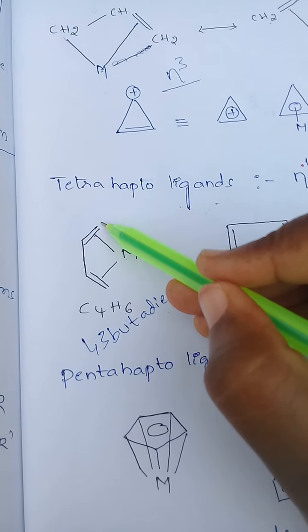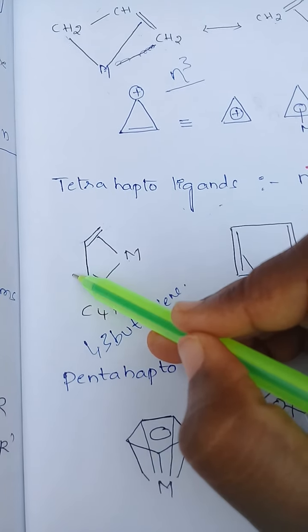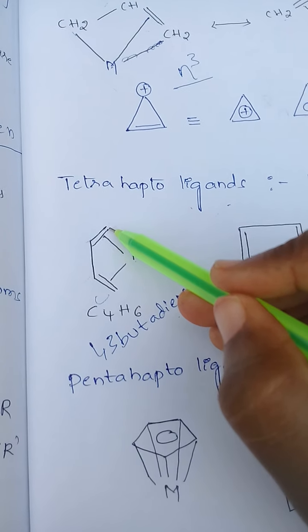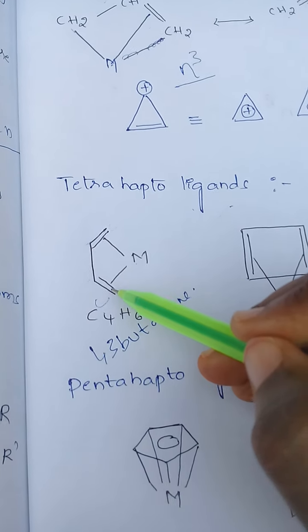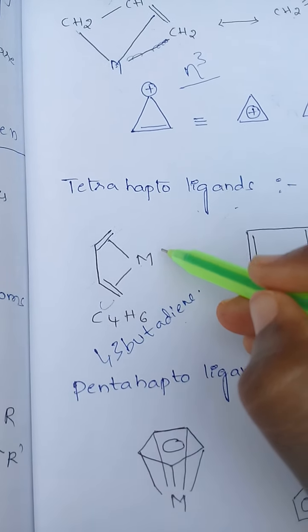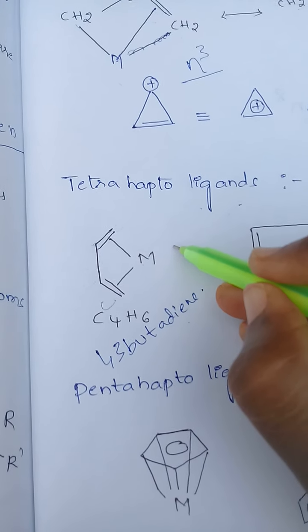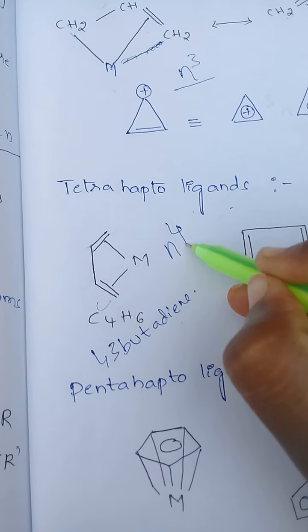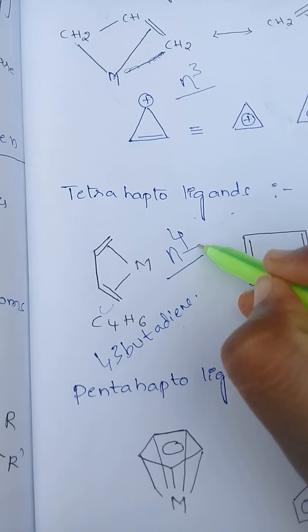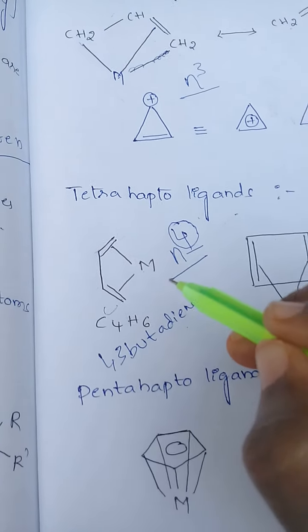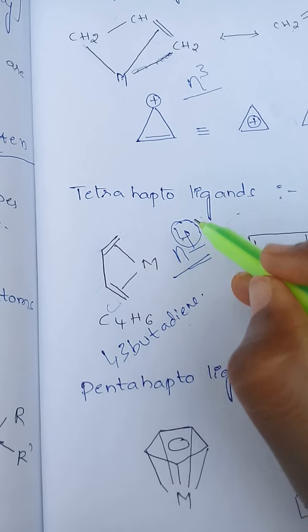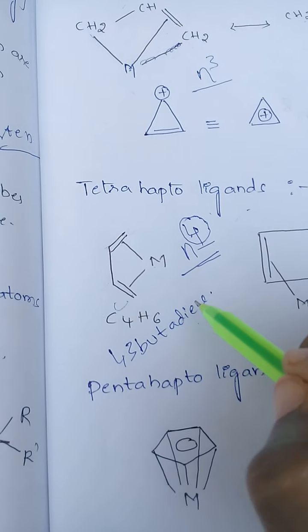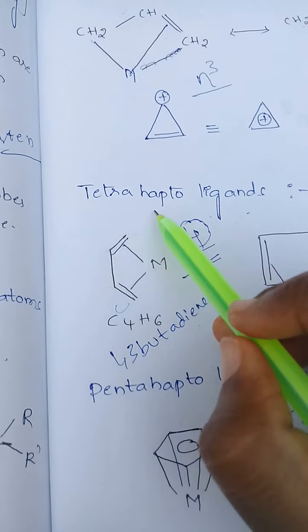So we can count this carbon and this carbon and these. How many carbons are attached to this metal? 1, 2, 3, 4. So the hapticity of this 1,3-butadiene is tetrahapto. Tetrahapto means eta 4. Eta 4 means the metal is coordinated with four atoms. So this 1,3-butadiene is a tetrahapto ligand.